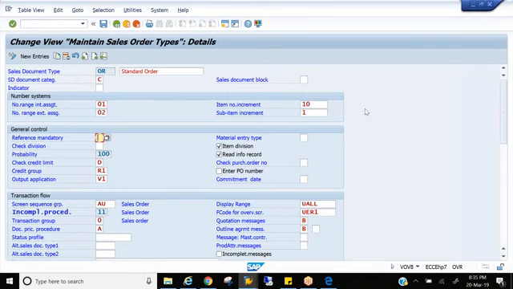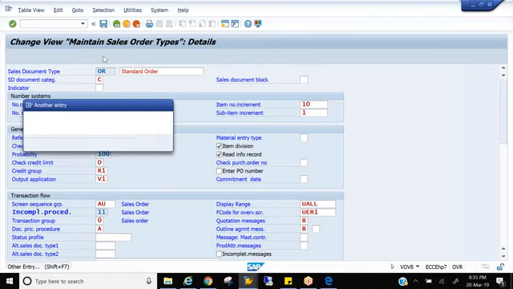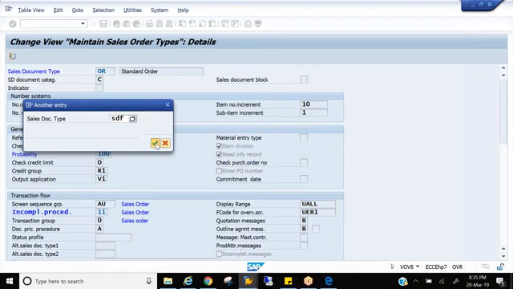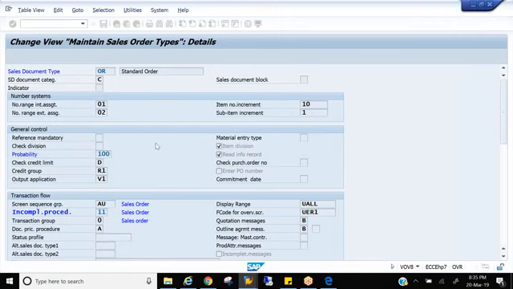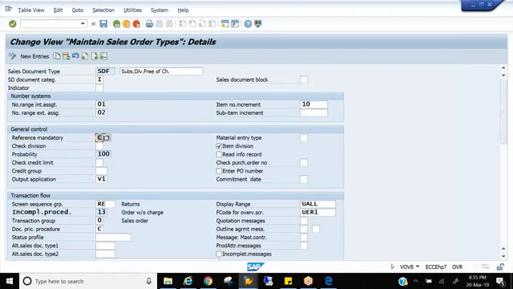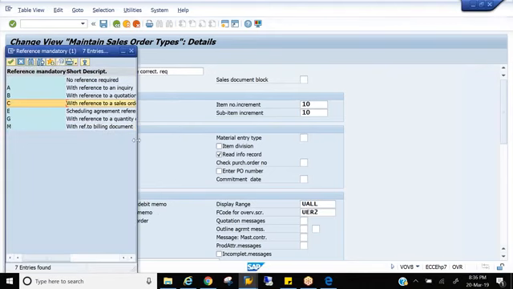These two processes will have it. For SDF, it is C. With reference to what do we create an SDF? With a returned order. That is C. C means order. For invoice correction, it is M. M means billing document. Because you are correcting an invoice, the preceding document should always be an invoice. M means with reference to a billing, and C means with reference to a sales order, that is a returned order here.